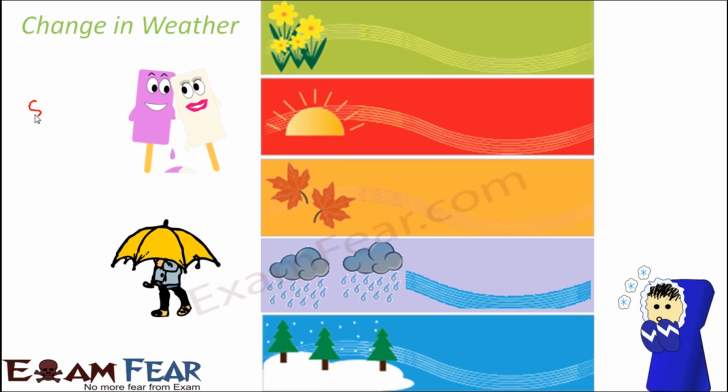Now have you noticed that the weather changes during different seasons? In the summer season, the temperature is very high, you feel hot. It's heat everywhere, less rainfall. So that's how summer seasons are. When you compare it with the winter season, where there is not too much heat, you do not feel hot, instead you feel cold. Rainfall, again, it's not really necessary that there will be too much rainfall, but the temperature changes drastically. So there are many different seasons.